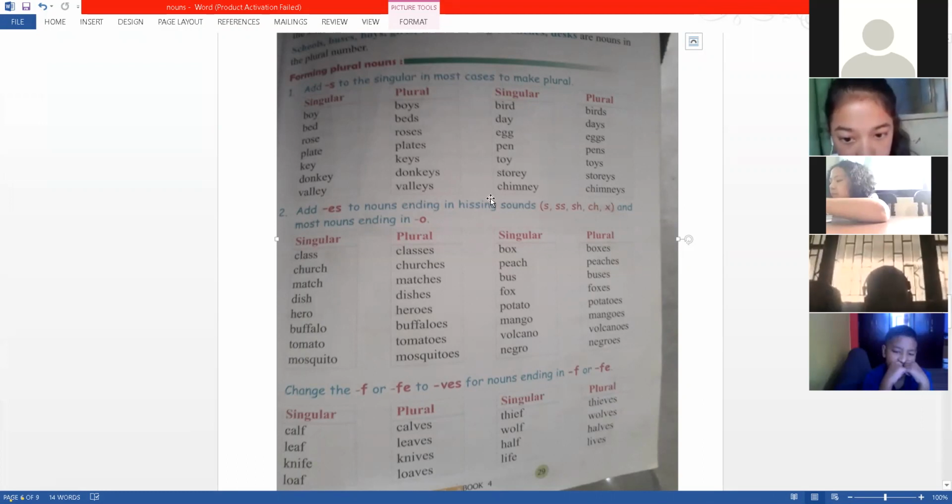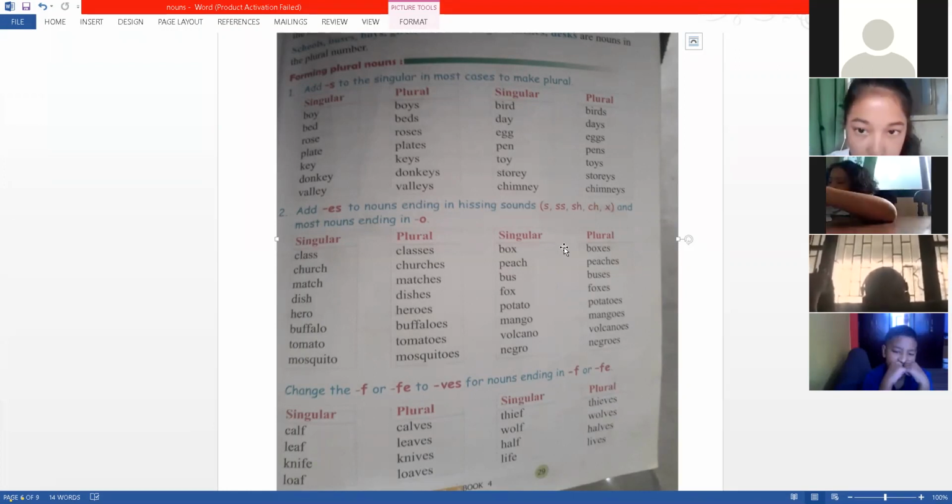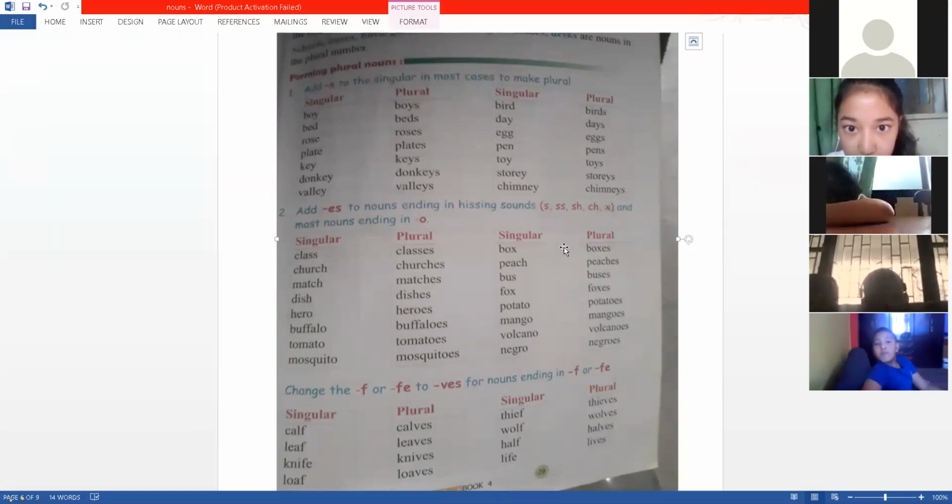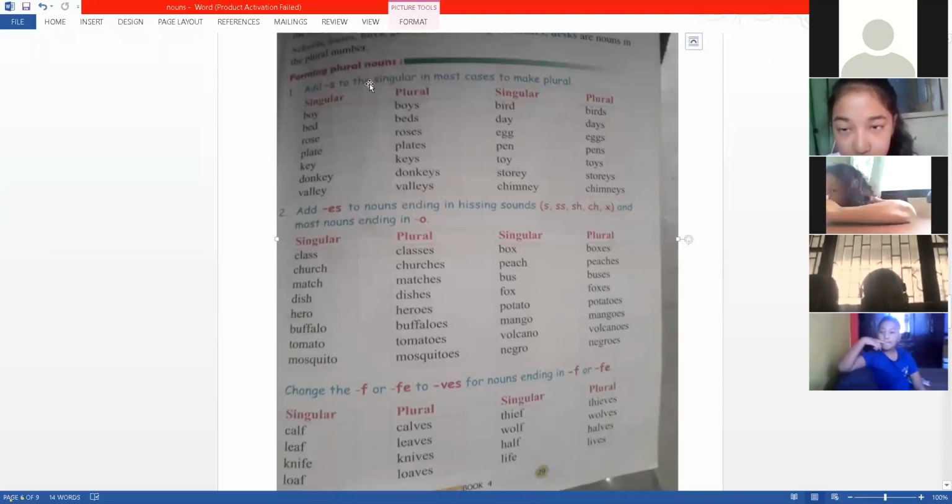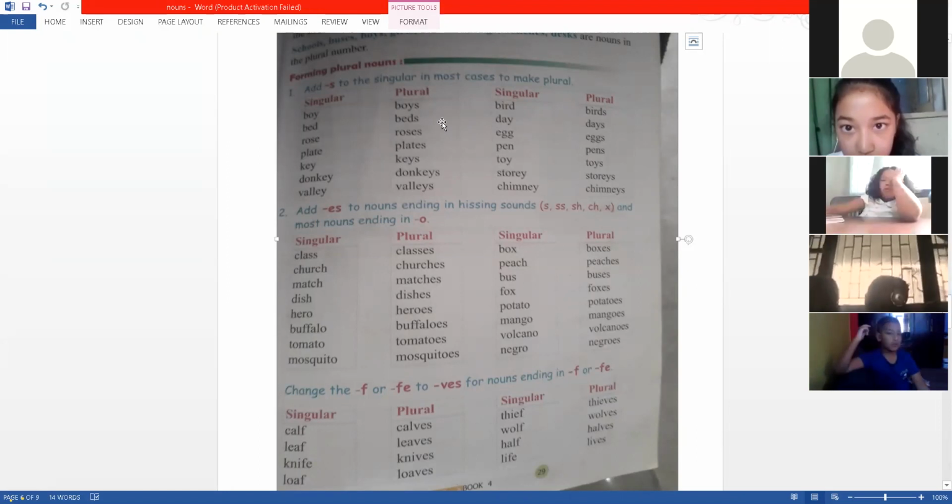So you can read here also, but I will talk and let you guys know. So okay, I'll be describing now. I don't want you to read and understand, remember everything right now. I just want you to go through it so that you're familiar with what is there. So now I will describe what happens. Most of the time it's just adding s, like in the tables under the heading number one. Adding s most of the time, right?